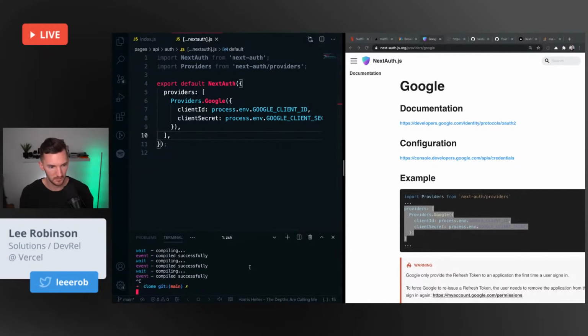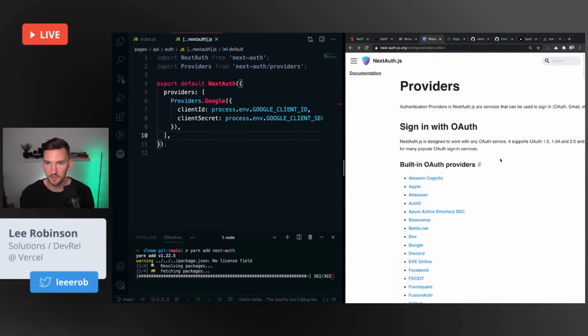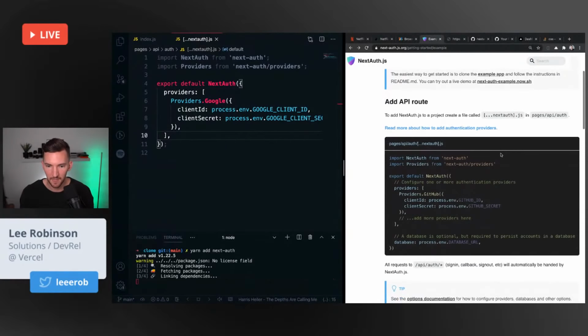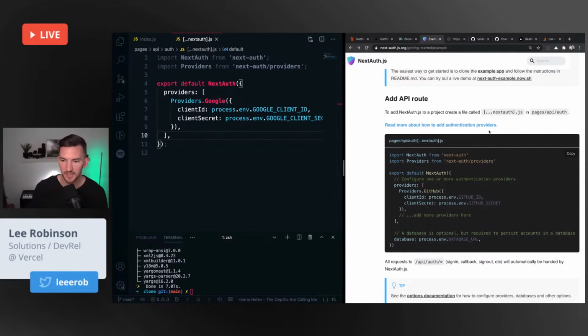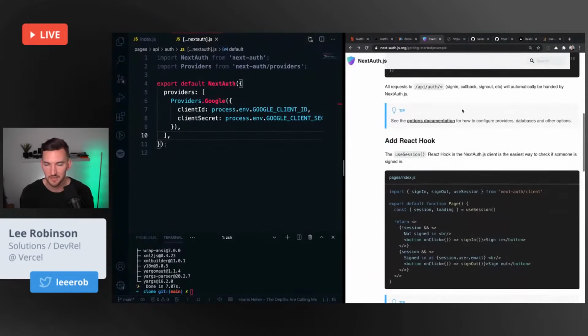I need to probably install Next Auth. That would be good. I think that's going to be important. We have our API route. Now all requests that go to API/auth for sign in, callback, sign out, when you use this catch-all route, it automatically makes all of those for you, which is nice.